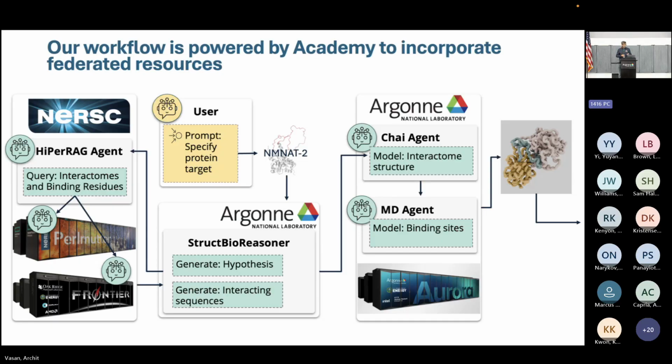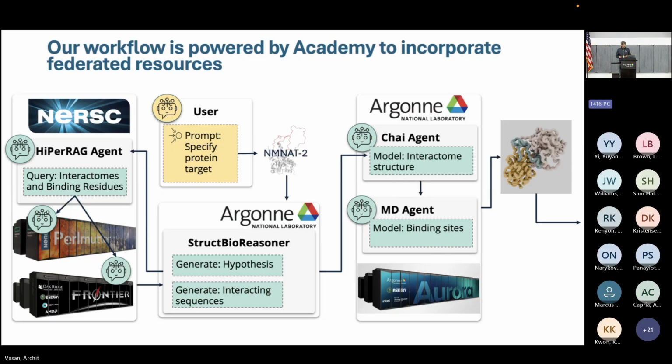To do this in our workflow, we can take this protein, NMNAT2. This will be sent to the struct bioreasoner, which is then sent into our hyper-RAG agent. To this hyper-RAG agent, you'll query essentially, I want to find proteins that bind to NMNAT2, as well as what are the residues that bind to it. And from this hyper-RAG agent, this will give you a hypothesis for this is the protein that binds, and these are some potential residues.